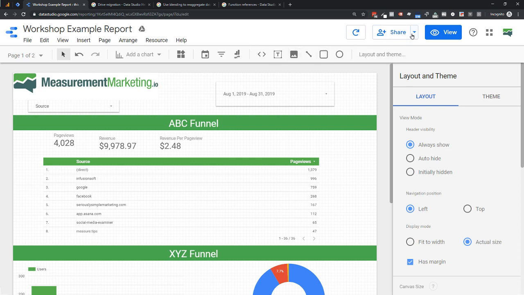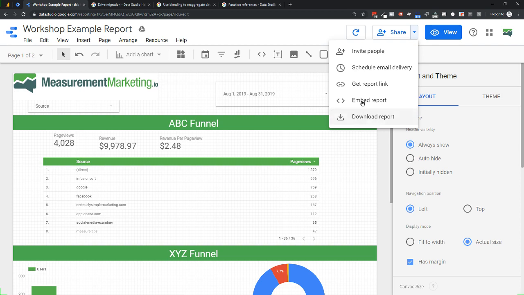Another update. The share feature has changed. You may have noticed this. This is more visual. All the functions are still in there, but this is now how you can invite and schedule email deliveries and everything else. It used to be just a bunch of different images that were up here. Now it's all under one. I think that is super useful.